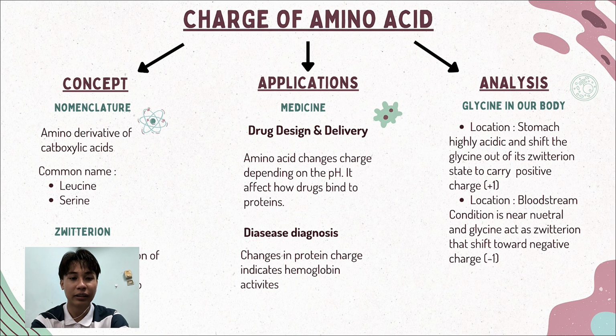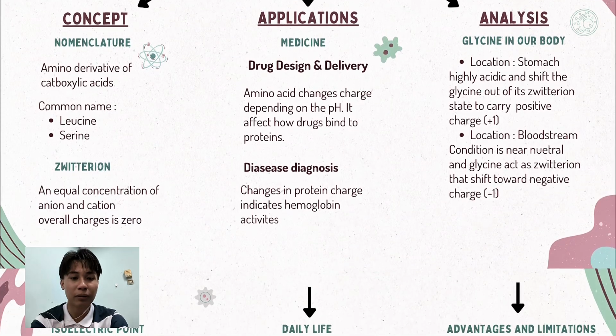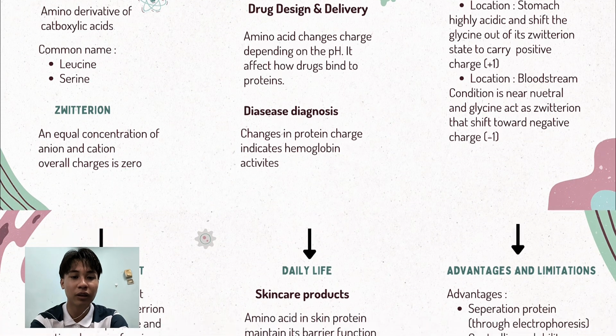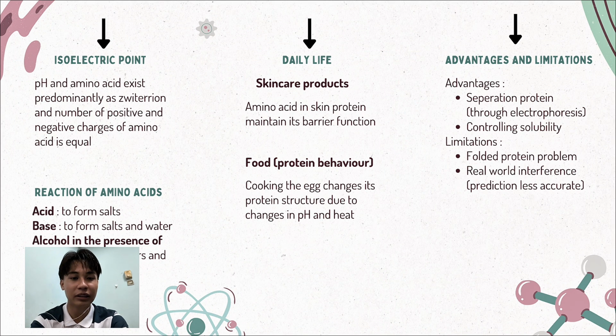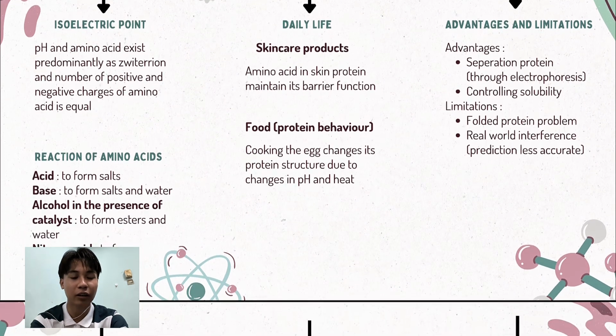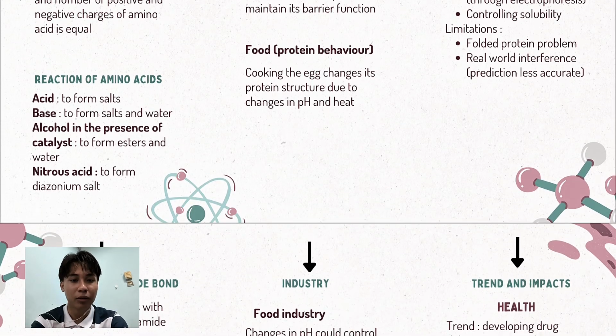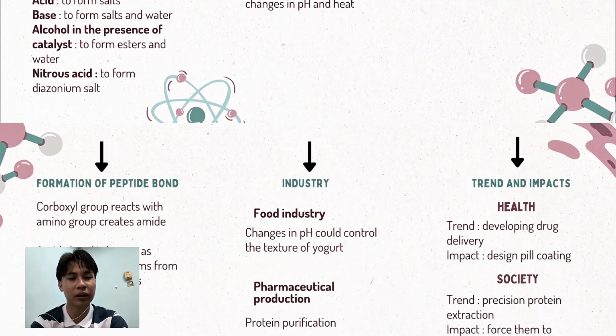And lastly is the analysis. It's about glycine in our body, located in the stomach and bloodstream. The stomach is a highly acidic environment, where the zwitterion carries a positive charge, whereas in the bloodstream, which is near neutral, the zwitterion switches to a negative charge. The advantages are the separation of proteins through electrophoresis and controlling solubility. The limitations are the folded protein problem and predictions being less accurate.